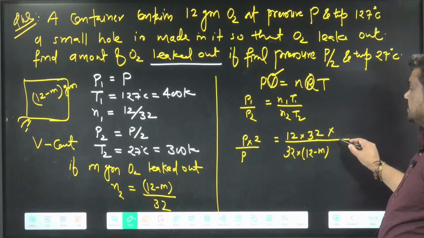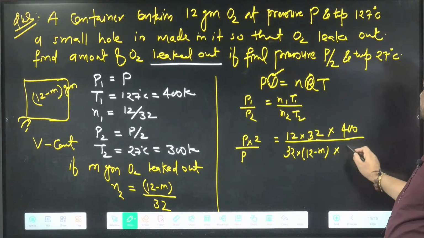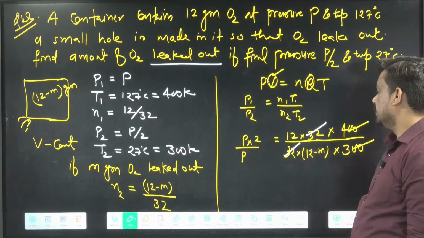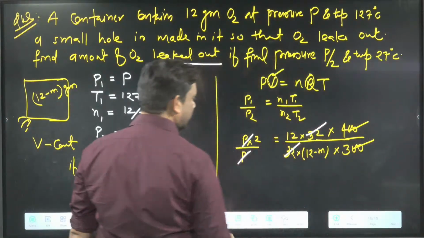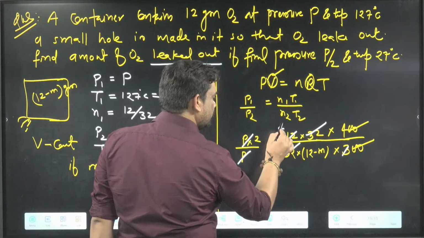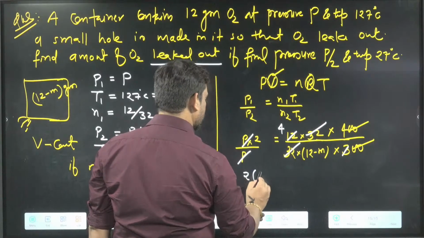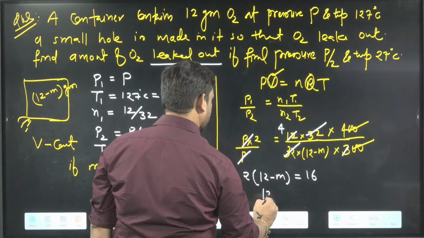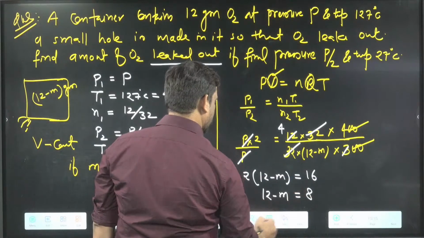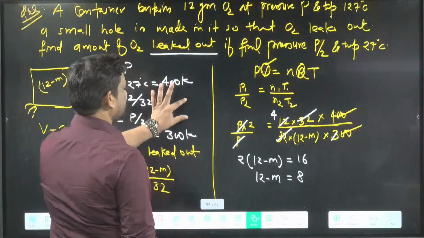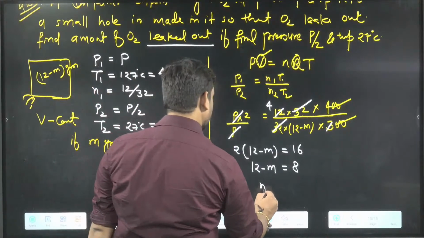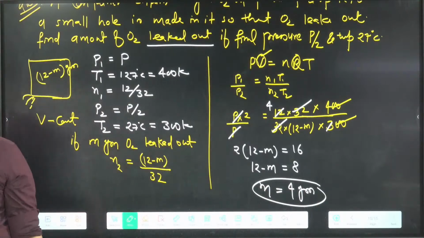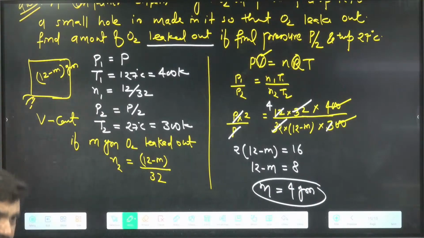Then T1 is 400 and T2 is 300. Now 20 cancelled, 32 also cancelled, and P also cancelled. This 3 and this will be 4. So we can say 2 into (12 minus m) equal to 16, which means 12 minus m equal to 8, and from here finally m equals 4 gram. So 4 gram oxygen will leak out.